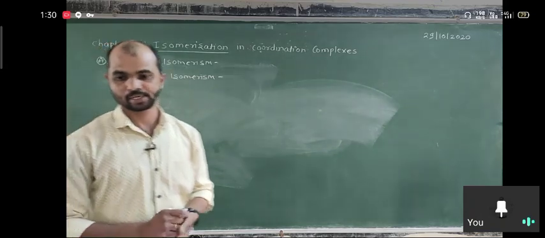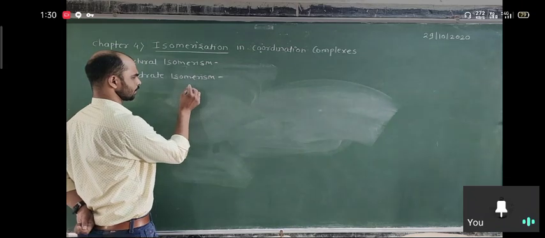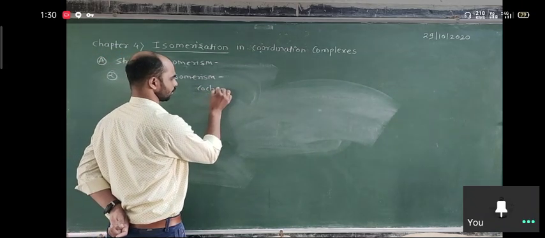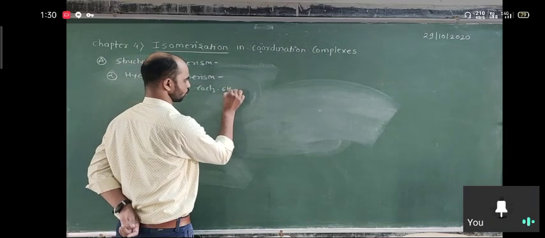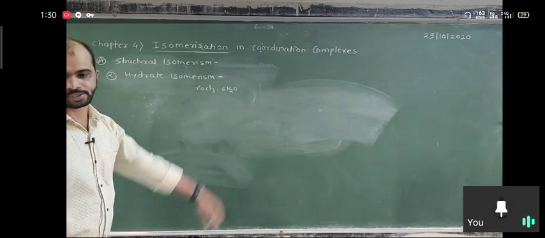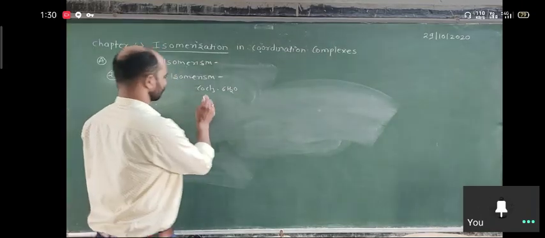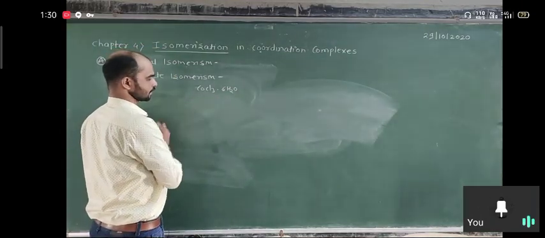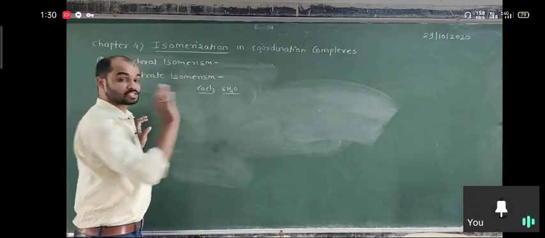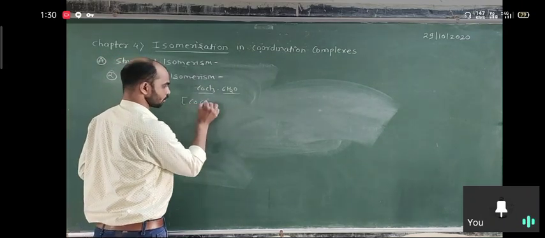Let us see the example here. Consider the simple compound CoCl3 6H2O. In the notebook there is Cr given to you, but it is CoCl3 6H2O, when dissolved in water. This complex has three different types of isomers, where all the water molecules are part of